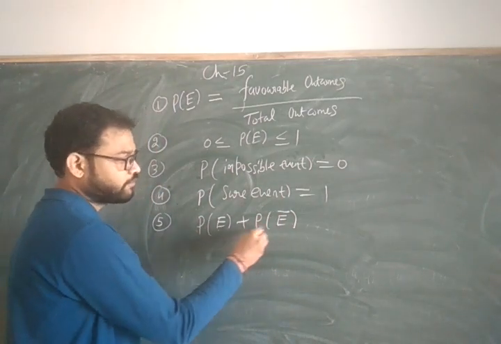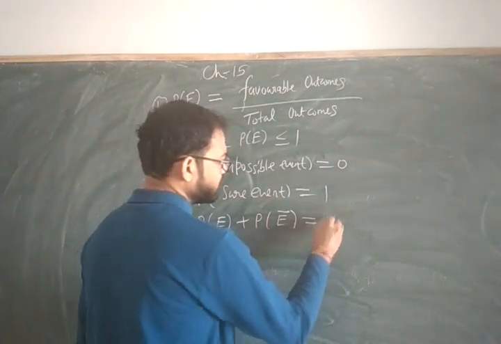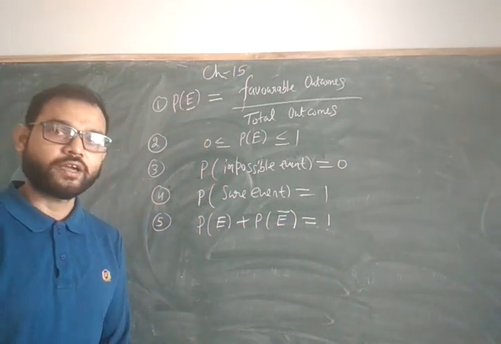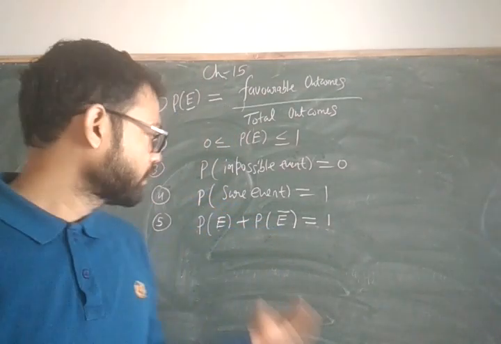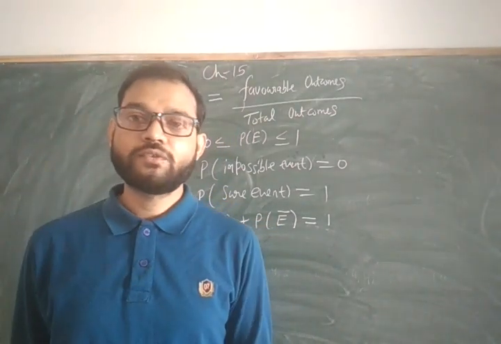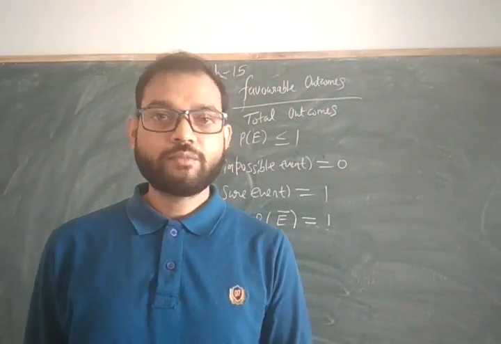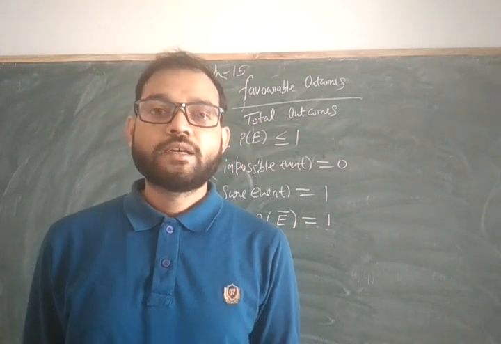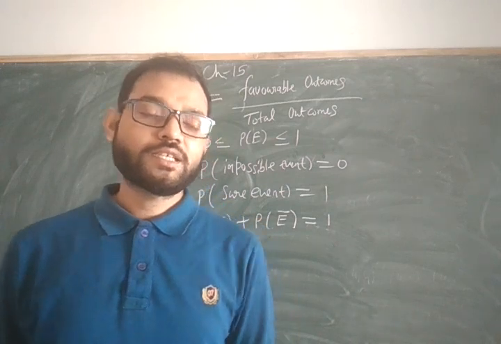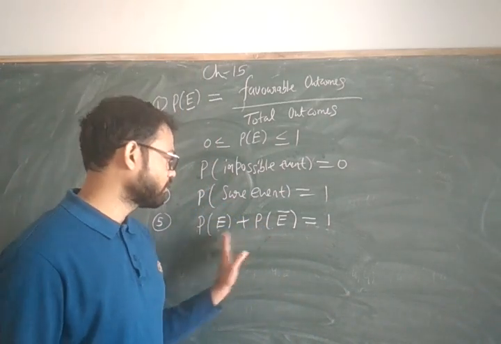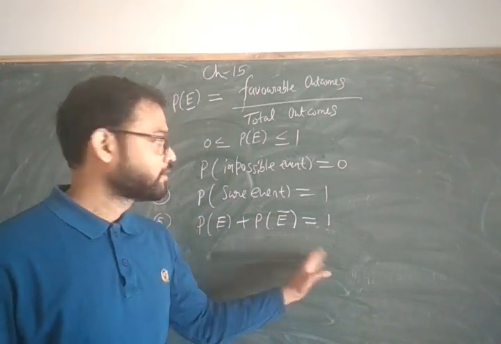Probability of E plus probability of not E is equal to 1. When you add these it will be 1. We can use this formula in cases where you have only 2 outcomes, like boys and girls, or loss or win.